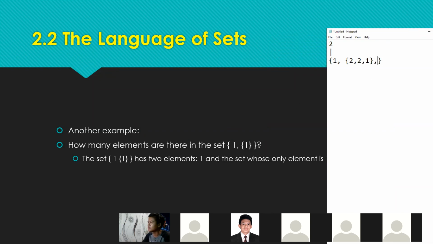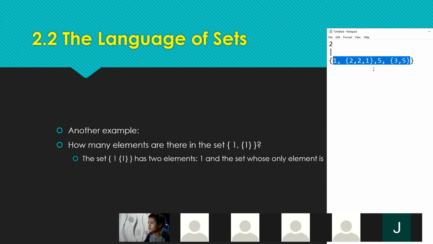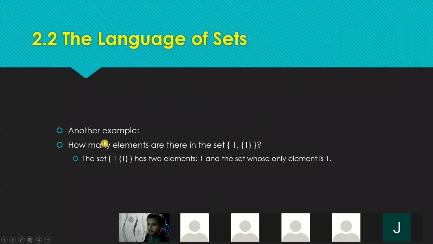So, ganun din dito. Pag nagdagdag pa ako, so, ito, 3 element. Alright? Dagdag pa ako isa. Ito, 4 elements na to. Right? So, ito yung explanation dito. So, the set 1, wherein it contains another set, wherein it has another value of 1, has 2 elements. So, 1 and the set whose only element is 1. Okay? So, ang consider natin is ito and then yung set niya mismo.